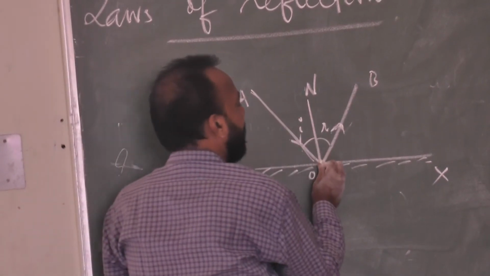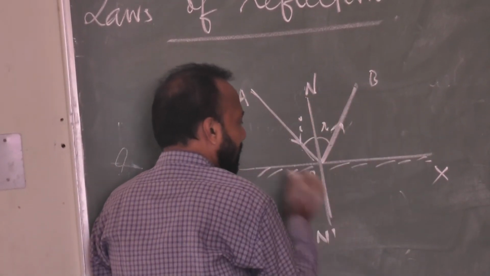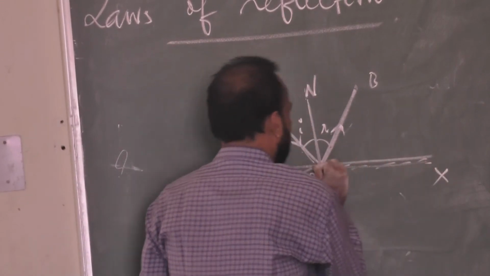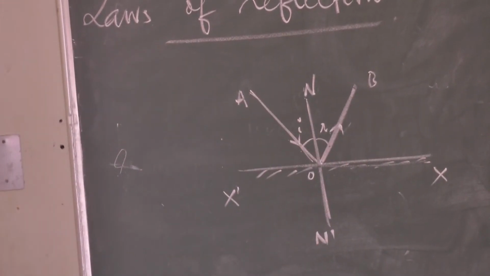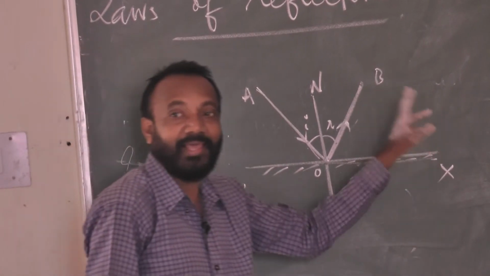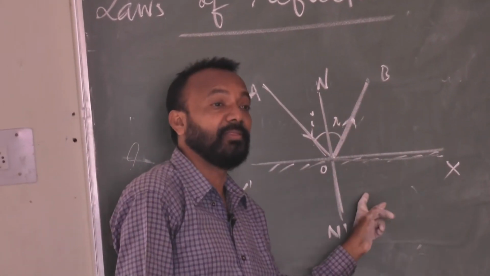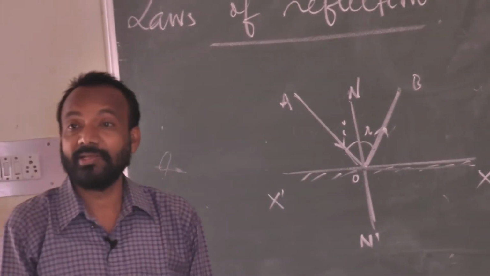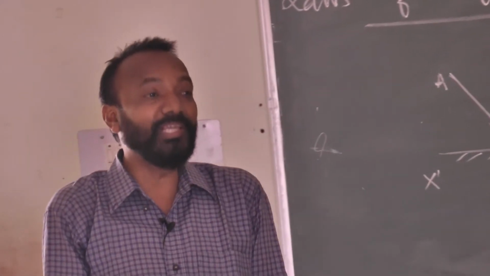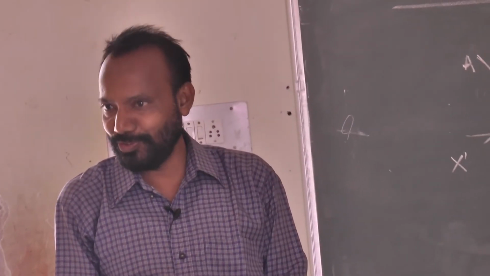Incident ray, reflected ray, normal and the reflecting surface, including the point of incidence, all are within a plane. Plane means what? One quadrant, 2D, a two-dimensional approach.